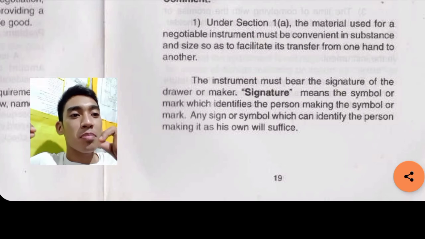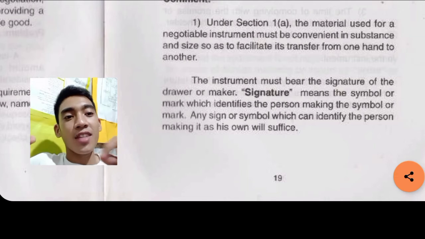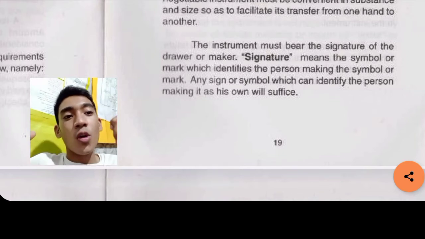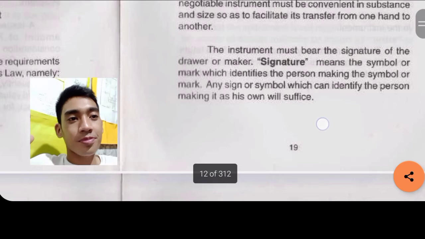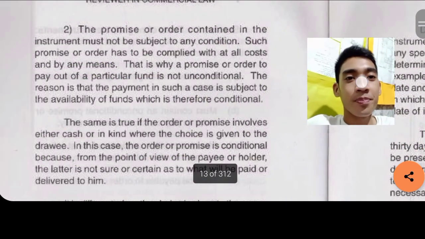The instrument must bear the signature of the drawer or maker. Signature means the symbol or mark which identifies the person making it. Any sign or symbol which can identify the person making it as his own will suffice. So it should be in writing with signature.